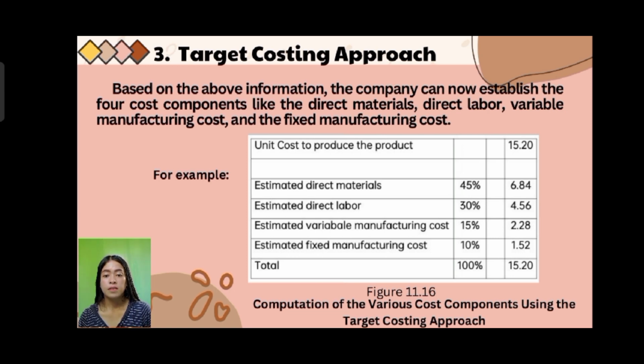The estimated variable manufacturing cost, the 15% of 15.20 is 2.28. The estimated fixed manufacturing cost, the 10% of 15.20 is 1.52 pesos. The total of 100% is 15.20 pesos. This is the computation of the various cost components using the target costing approach.